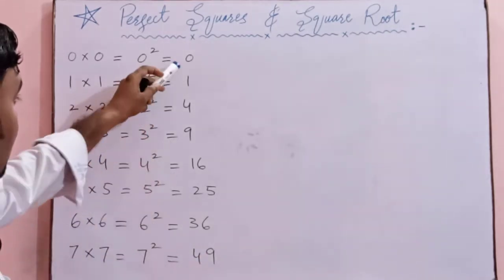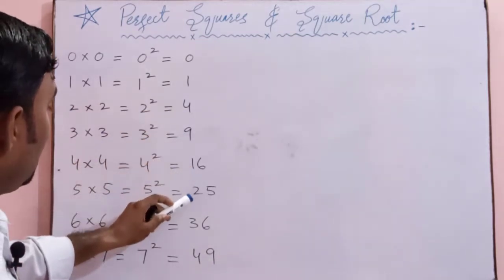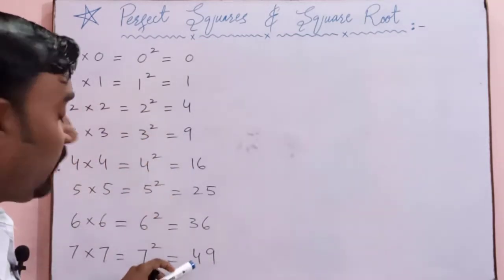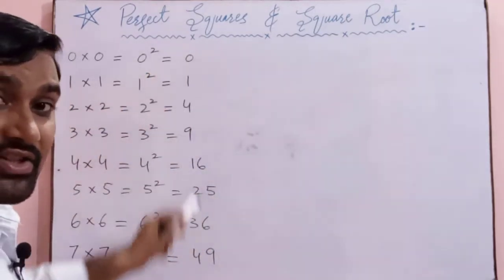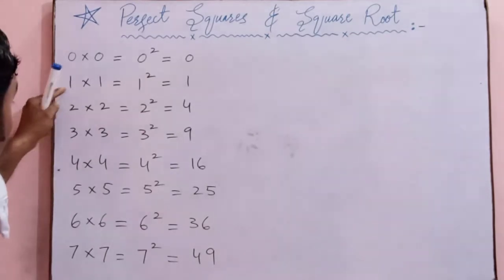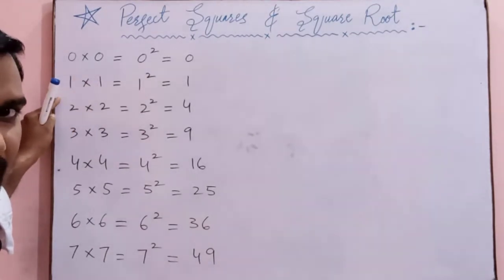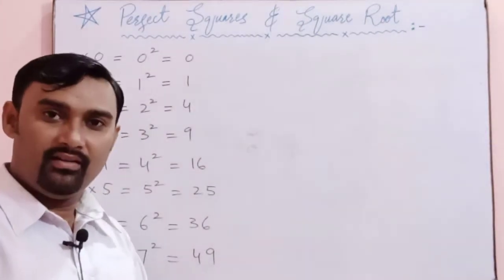So these numbers 0, 1, 4, 9, 16, 25, 36 and 49 are the answers of those whole numbers which are multiplied 2 times by themselves. So the square of any whole number is called a perfect square.